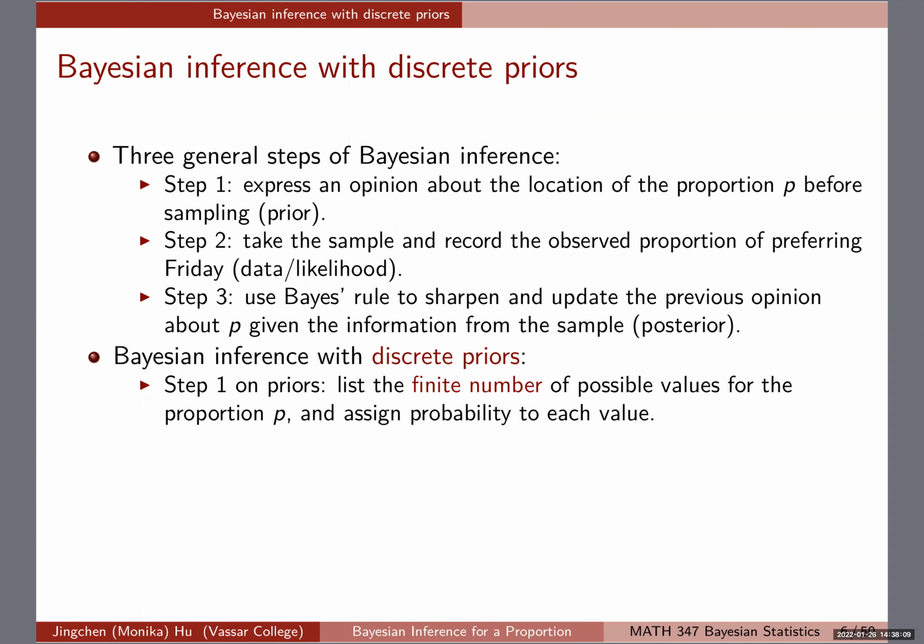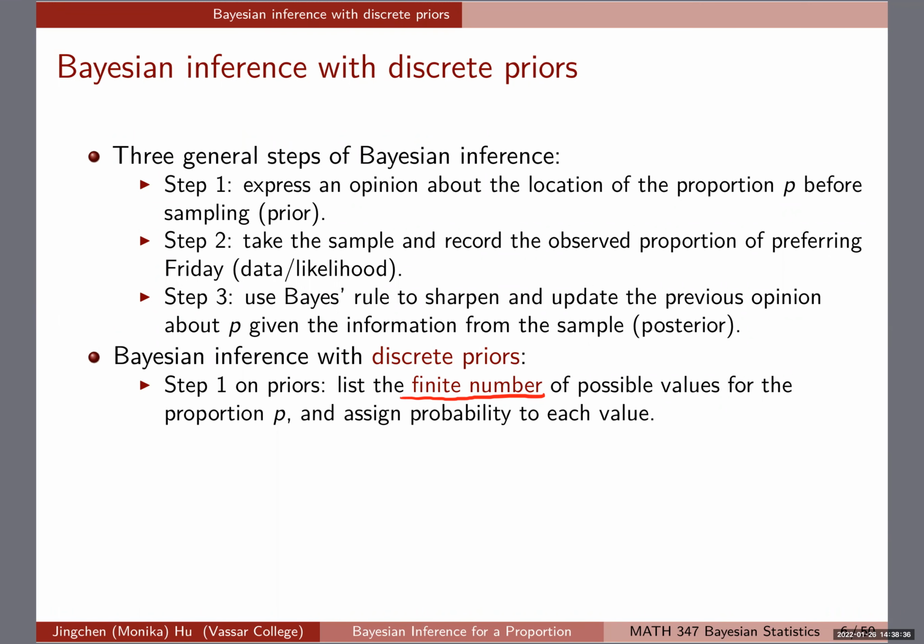So, Bayesian inference with discrete priors. Like I said, we have to, first of all, come up with priors, and we're going to list a finite number of possible values for the proportion P, and we're going to assign the probability for each of them. Only if you complete the list of possible numbers, as well as the list of probability to each of them, are you completing the prior distribution. It is the distribution that is about the values, as well as the assigned probability.